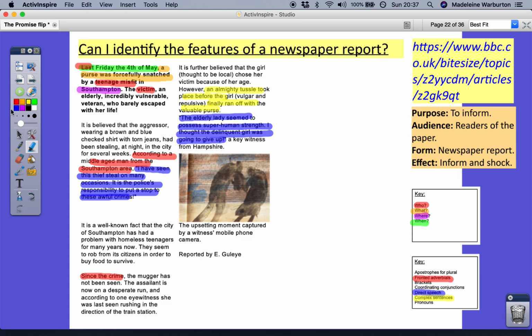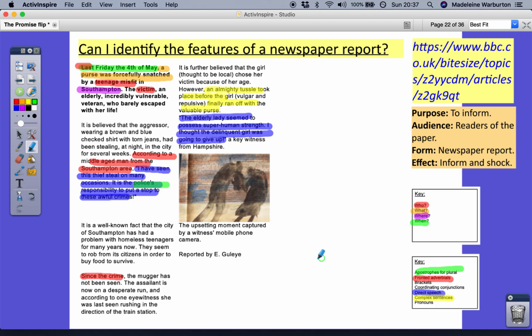Apostrophes for plural. I'm running out of colours here. We spoke down here about police's responsibility. We've got an apostrophe there because it's the responsibility of the police. Okay, so we've got an apostrophe here.